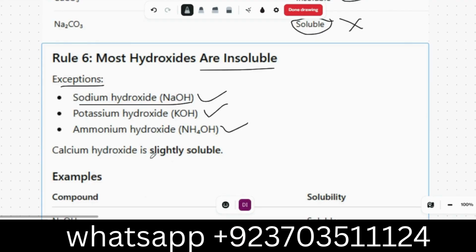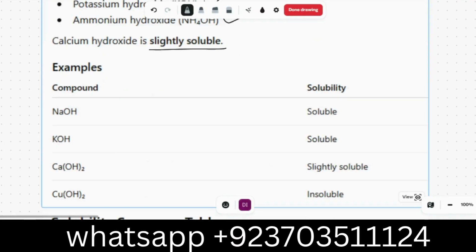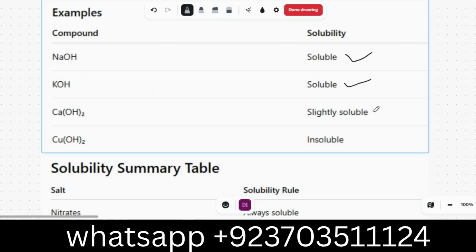Calcium hydroxide is slightly soluble. That's why calcium hydroxide is not that powerful a base. It's a weaker base. Sodium hydroxide, yes. Potassium hydroxide, yes. Calcium, slightly. Other than that, hydroxides are not soluble.